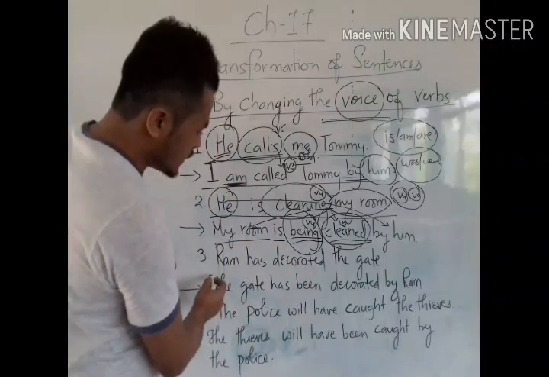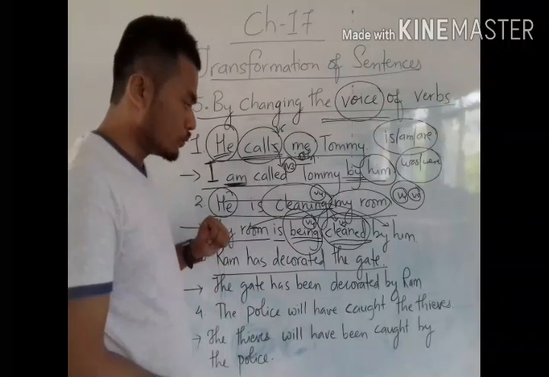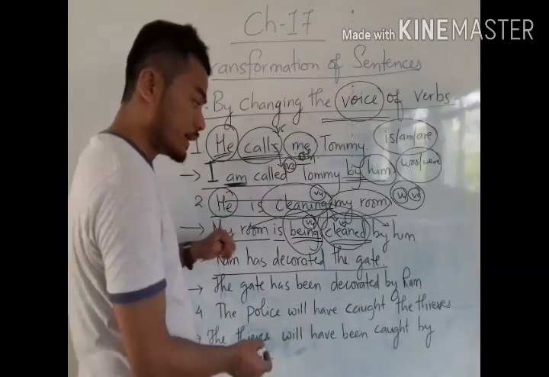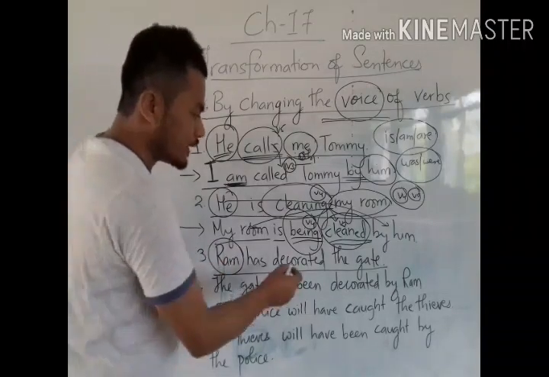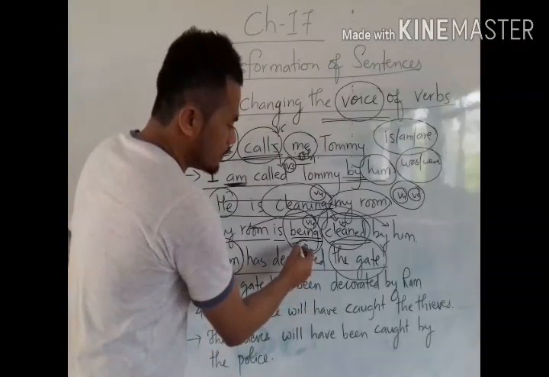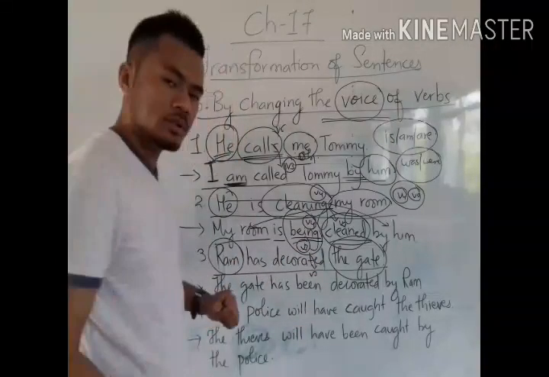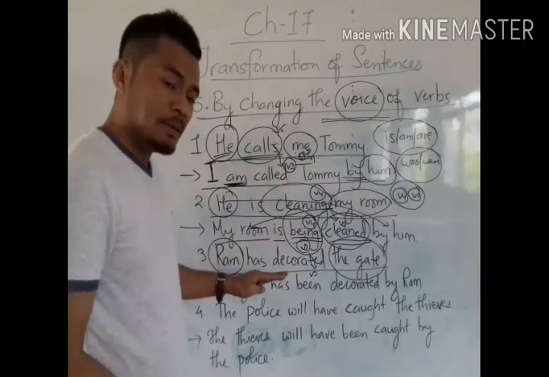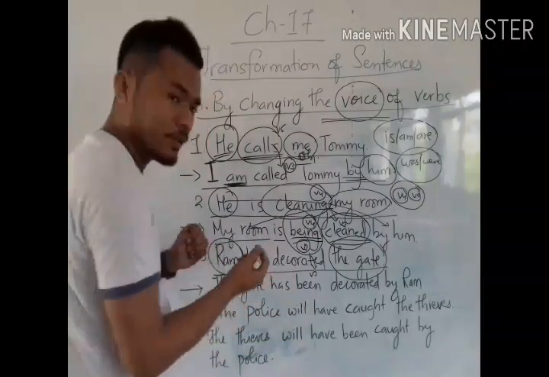Now come to this one. Ram has decorated the gate. Ram is the subject, the gate is the object. So decorated is already B3. Now we have to use B3 also. The same B3 will be used, but in passive voice we have to use a to be verb also.